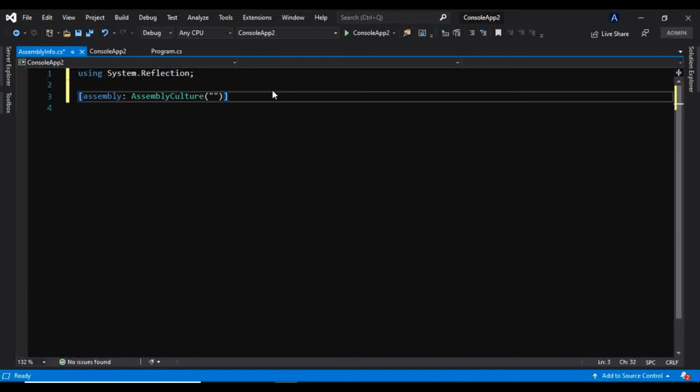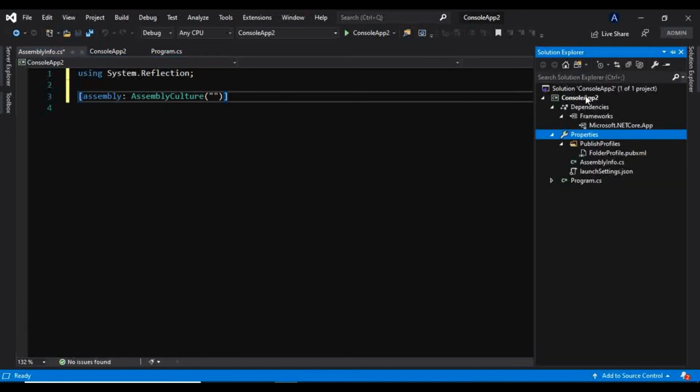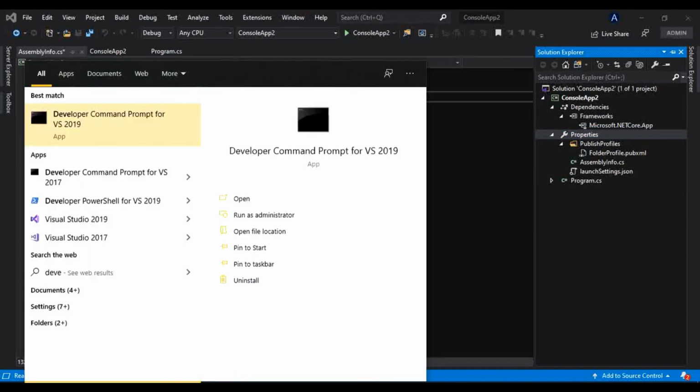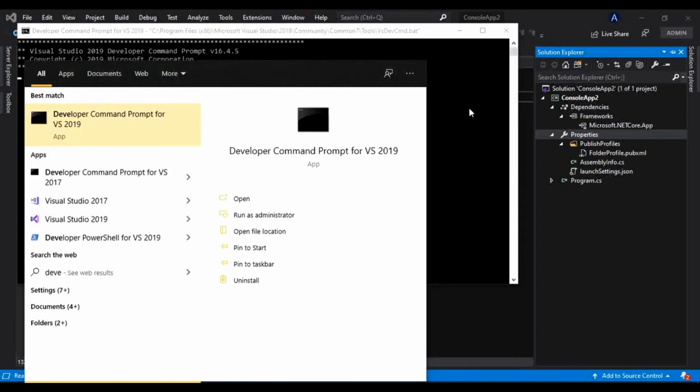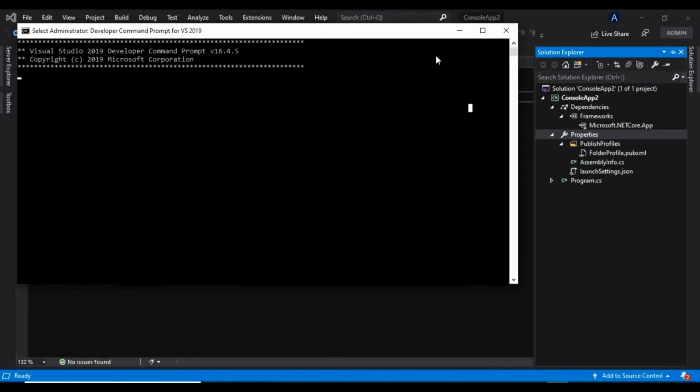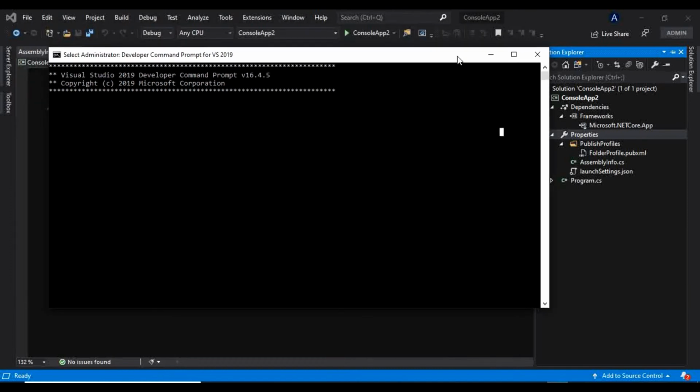And before that also, to sign an assembly with a private public key pair, we need one private public key file. So for that matter, let's jump into a developer's command prompt. I will search for developer's command prompt, right click and run it as an administrator. To create one private public key file, we have one Visual Studio command prompt tool, that is sn.exe.